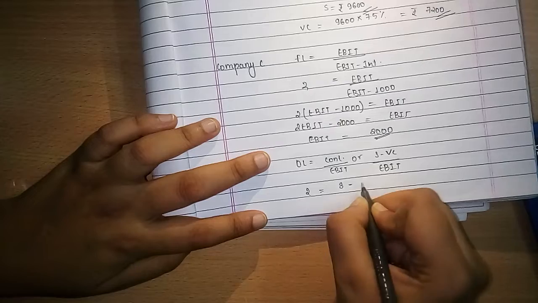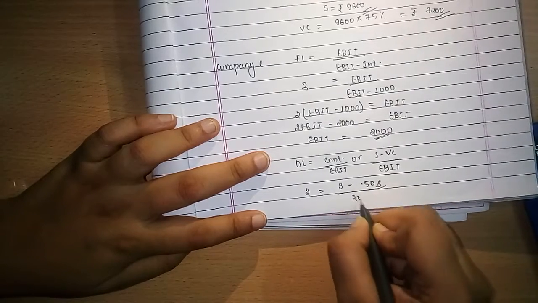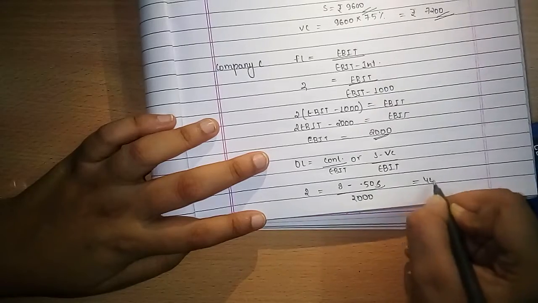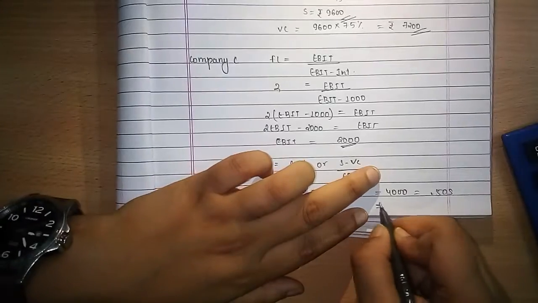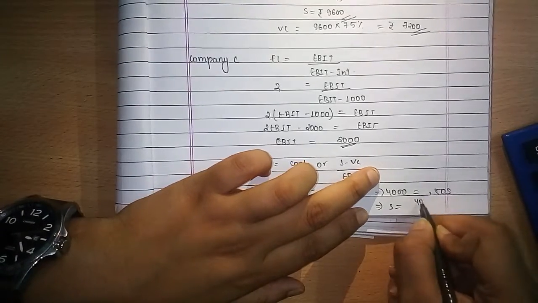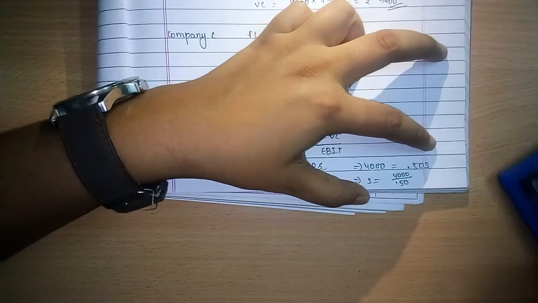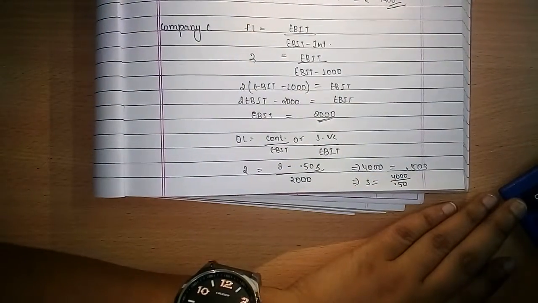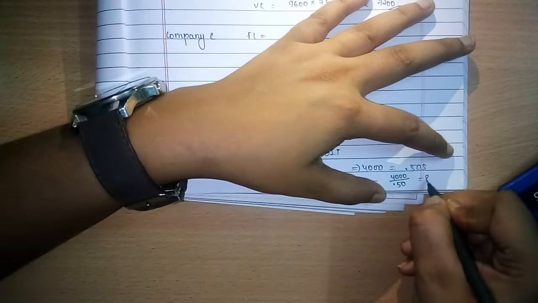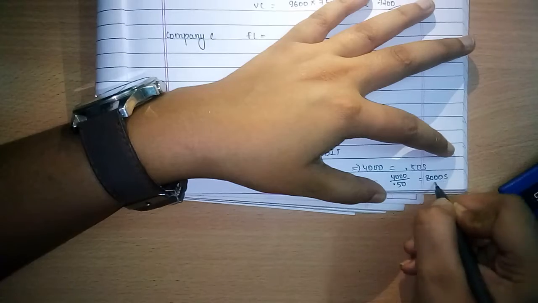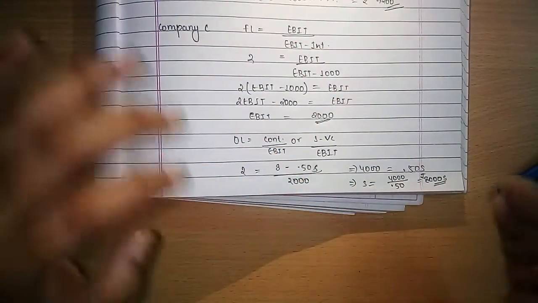Sales S minus 0.50 S divided by 2000 comes 4000 minus 0.50 S. So S will be 4000 divided by 0.50, it comes 8000. Okay, 8000 sales. I know I have done it very messy, but you have to be clean.